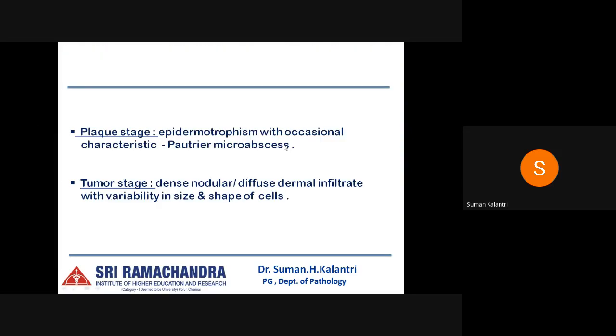appearance. Next is the plaque stage, where we can see, with epidermotropism, occasional characteristic Pautrier microabscesses. Now, what are these abscesses? They are nothing but a collection of these abnormal neoplastic T cells in the epidermis.